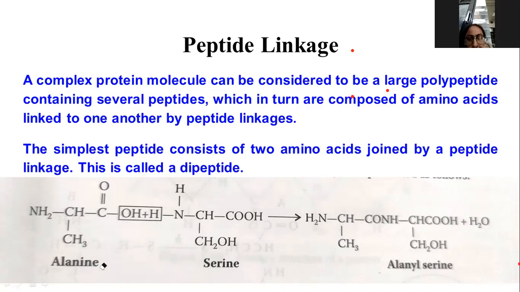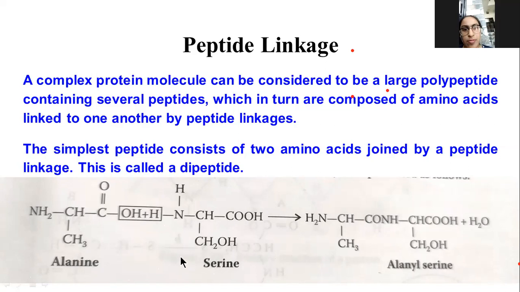This alanine is one amino acid, serine is one amino acid, and this alanine and serine join together, and a reaction takes place. The bond. Okay, this is the best example for peptide linkage. The peptide linkage, you can see, is formed between two amino acids, one amino acid alanine and another amino acid serine.